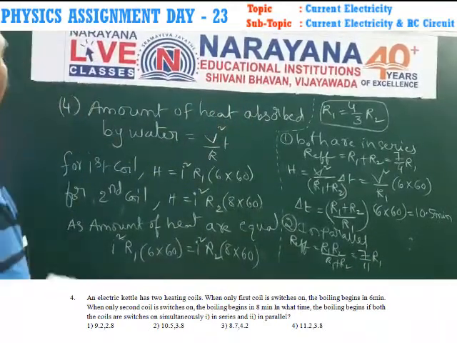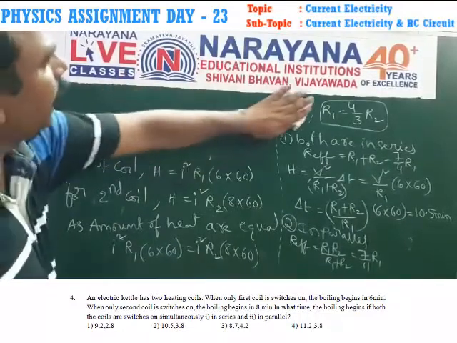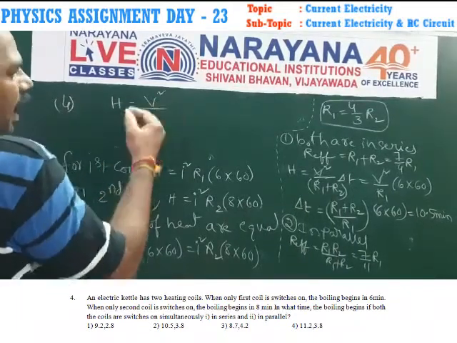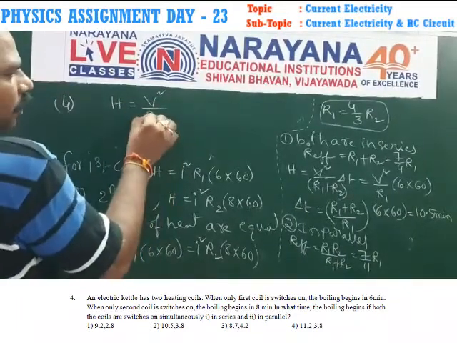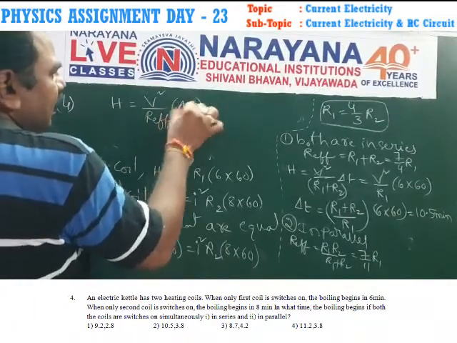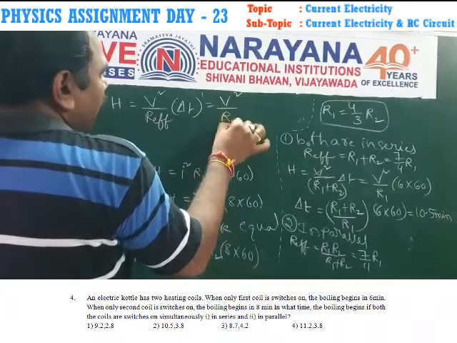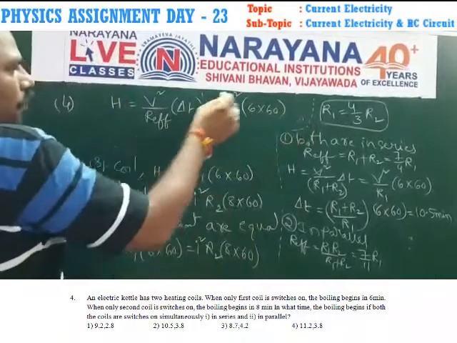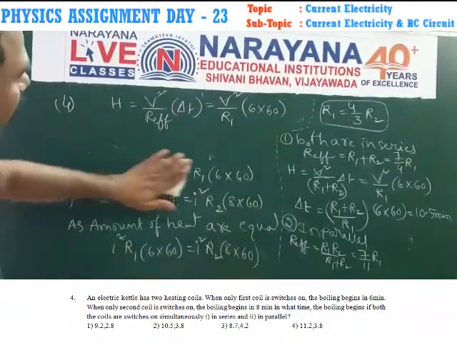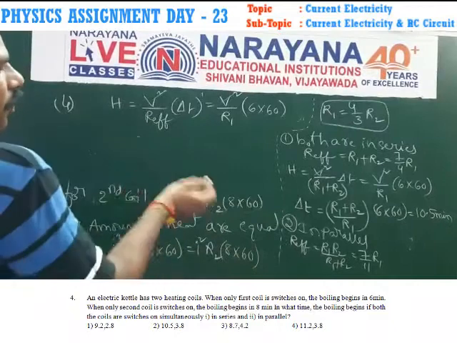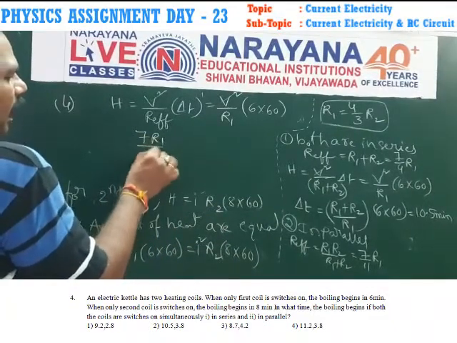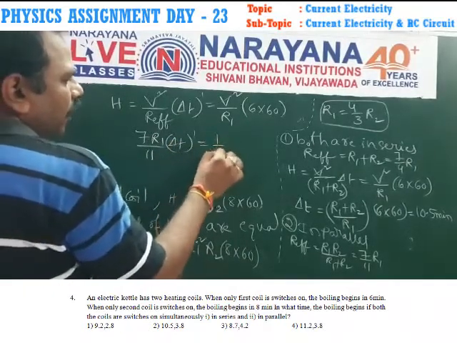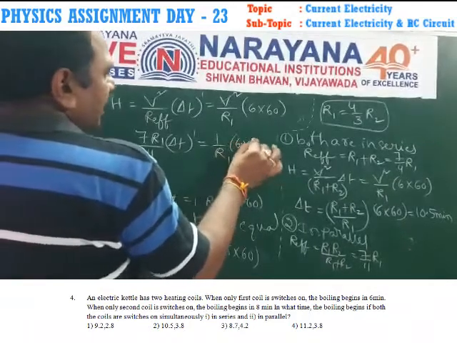Now here H is equal to V square by R effective value into delta T dash is equal to V square by R1 of T value, that is 6 into 60. So using this V square cancels. Here in parallel combination, R effective value is equal to 7 R1 by 11 into delta T dash is equal to 1 by R1 of 6 into 60.